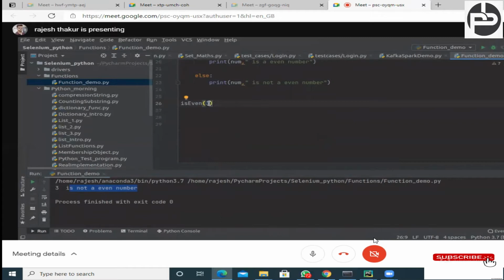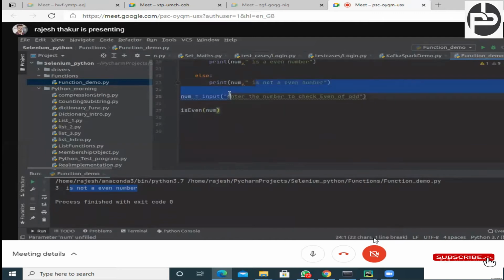So what we can do, we can take this number from the user also. You know how to take the number from the user, right? Number equal to input, enter the number to check even or odd, right? And now that number we will pass from here.